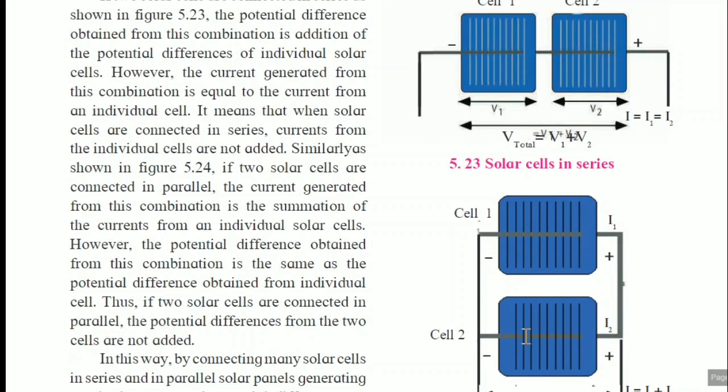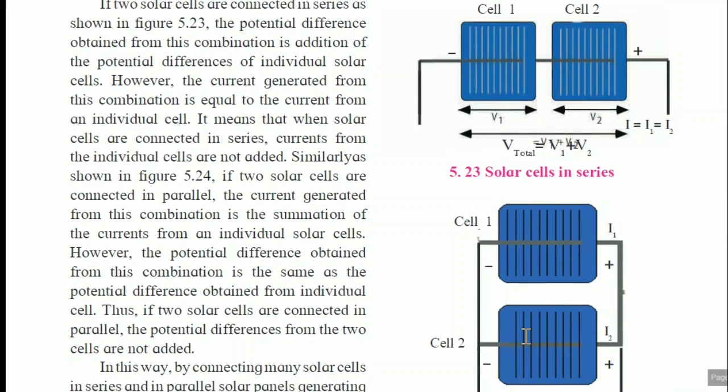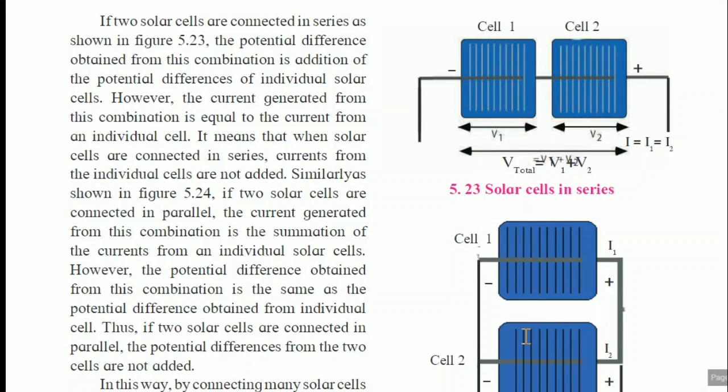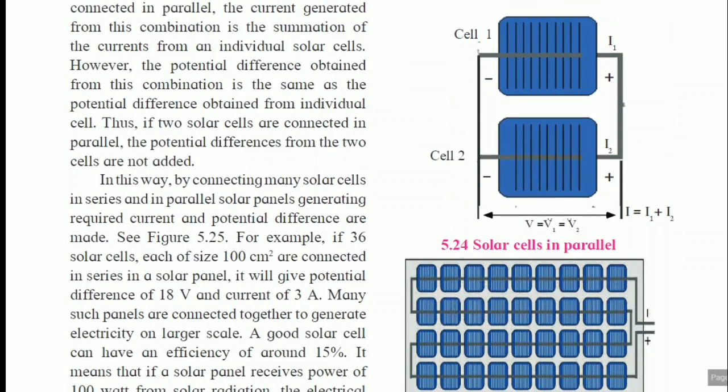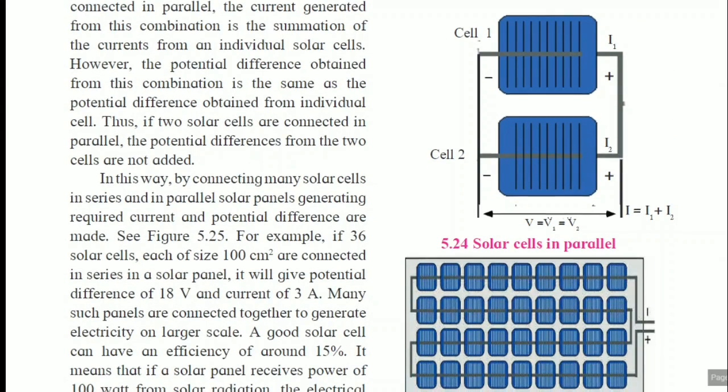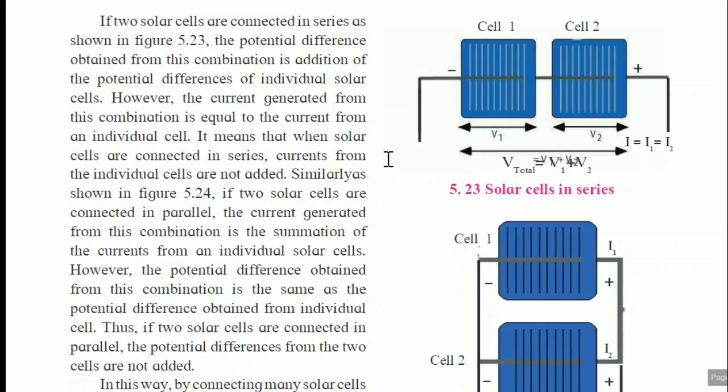But for this year, this part is deducted. Students, you have to read this part once, because you have to understand properly if there are solar cells in series, how much energy will form, and what is the difference between the solar cells in parallel and series. For production of electricity through solar energy, we require the solar cells.